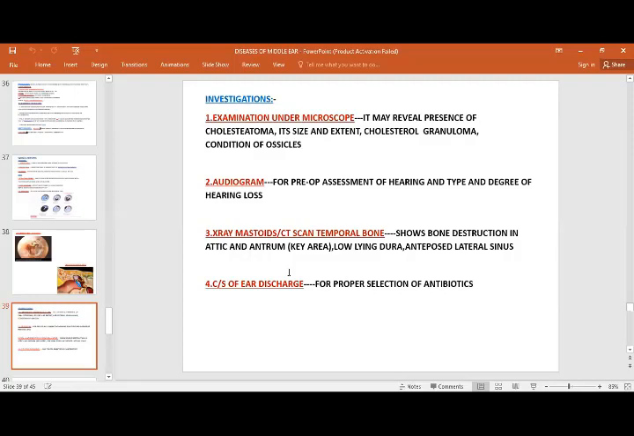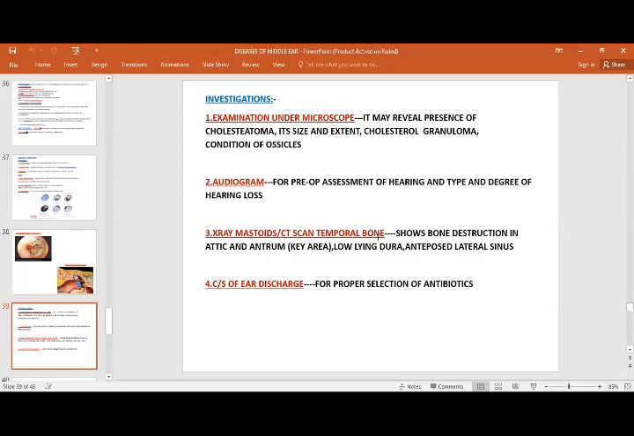This will help in the assessment of the hearing, the type and degree of hearing loss. X-ray mastoids is definitely helpful in showing bone destruction in the attic and antrum, and a low-lying dura. Whenever we go for surgical intervention, we need to have a CT scan of the temporal bone because this will give us the condition of the dura mater, which is the protective covering of the brain.